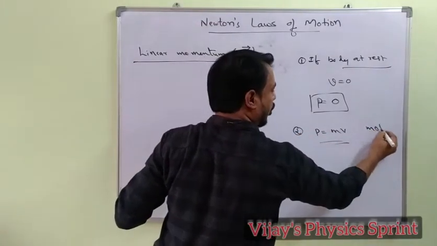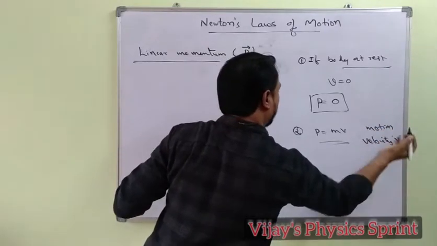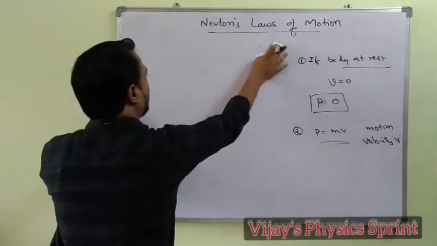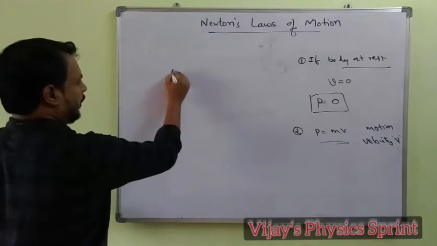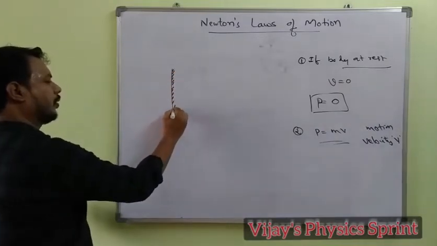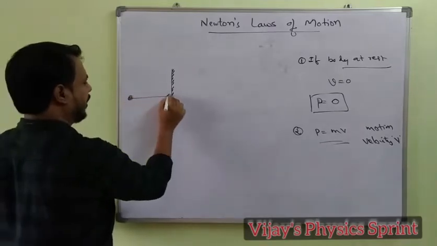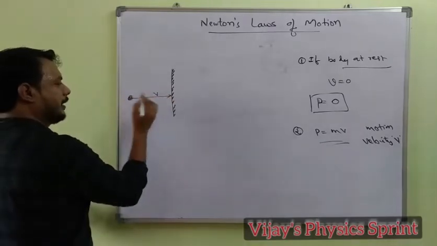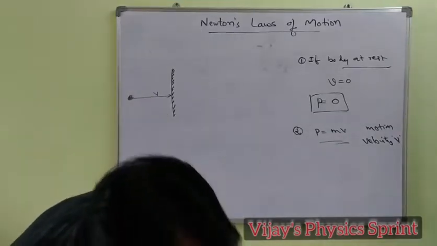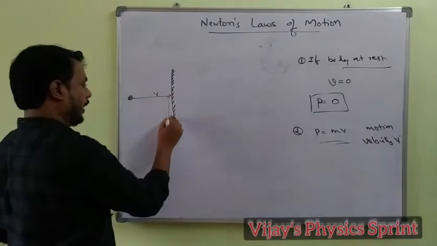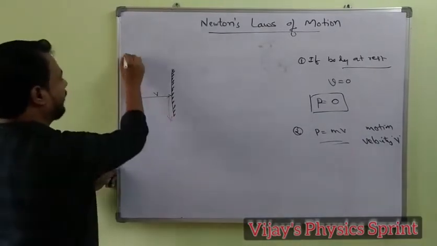If the body is in motion with velocity v, then momentum p equals mv. Right? See, this is a wall. Just imagine the water strikes the wall with velocity v. It strikes, and after striking, it falls dead, like this. Okay, it does not rebound. It falls dead.